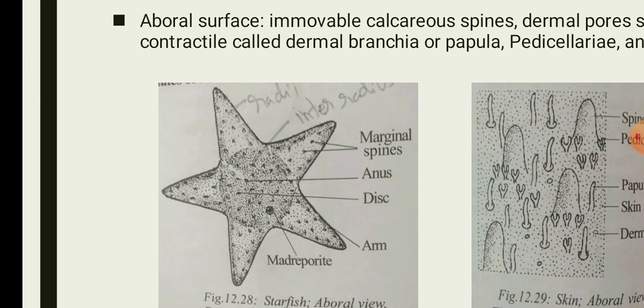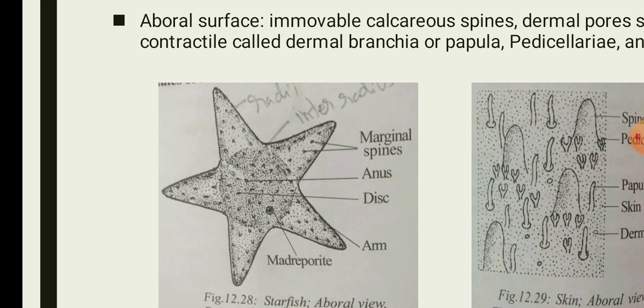The aboral surface is the upper surface and it is convex, bulging out. It is covered with stout and blunt immovable calcareous spines. The whole body is covered with spines, and these spines are supported on irregularly shaped calcareous plates or ossicles which form the integument of the starfish.